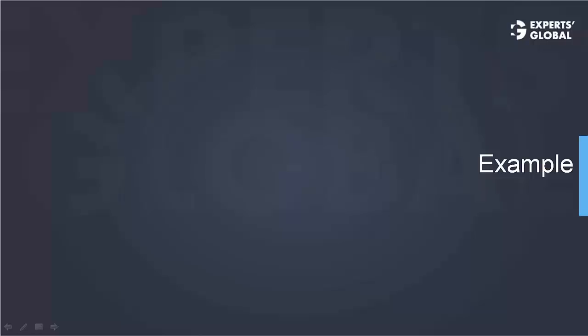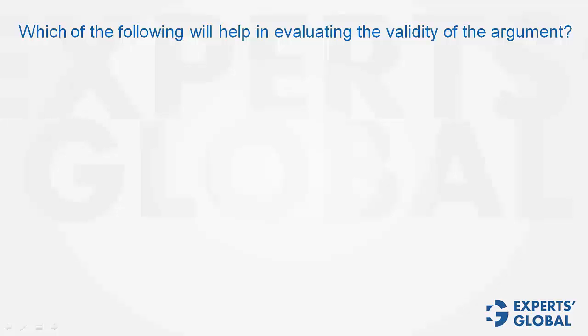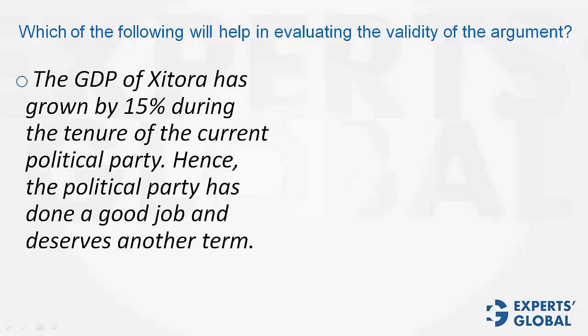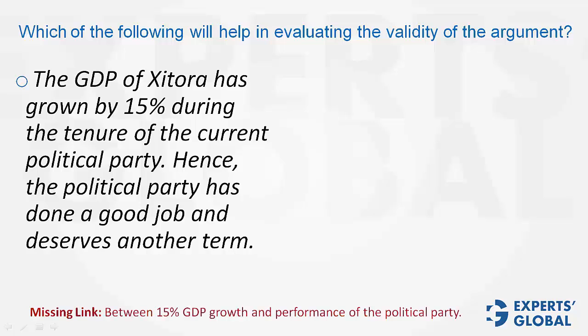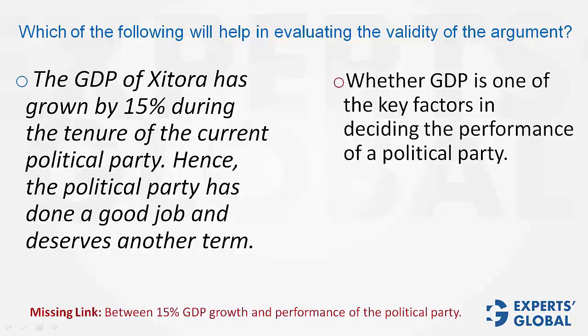Let's take an explanatory example now. Look at this. The question stem is, which of the following will help in evaluating the validity of the argument? This is the argument. The GDP of Zatora has grown by 15% during the tenure of the current political party. Hence, the party has done a good job and deserves another term. The missing link is, of course, between the GDP growth and the conclusion that the party has done a good job. Look at these choices.